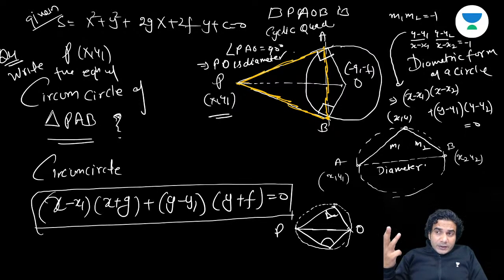The next three sessions are going to be based on locus, how to find the equation of a locus from the basics. First you'll see the questions of straight lines, then I'll bring some questions of circles, and then slowly I'll bring questions of any conic. That way I'm going to finish all the questions of conics first, and after that I'll discuss parabola, ellipse, and hyperbola. Circles I'll finish in the next 2-3 sessions, the theory part. All right, chalo, then take care.